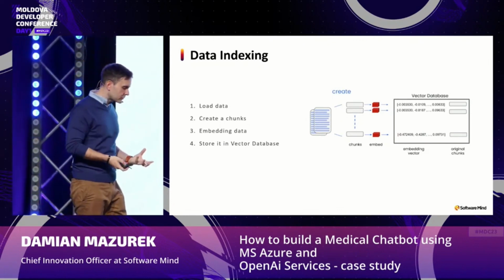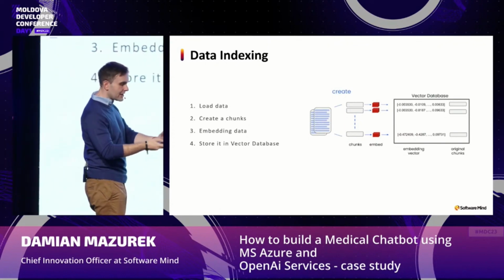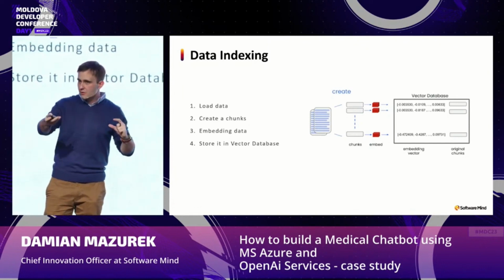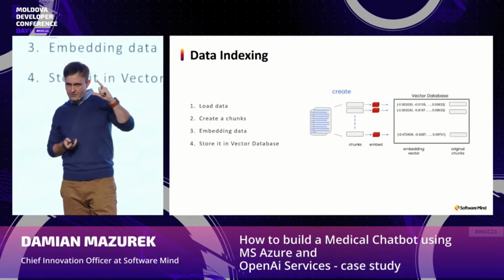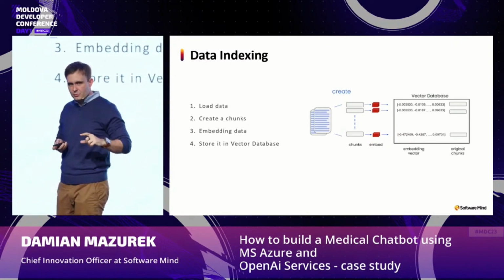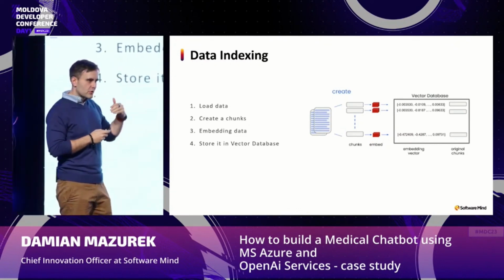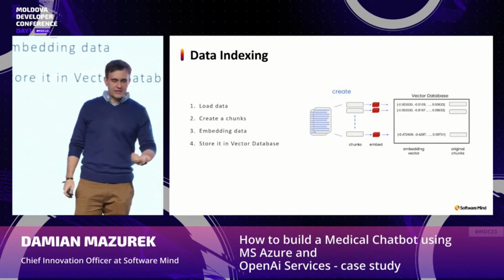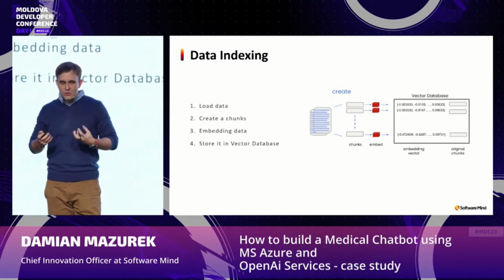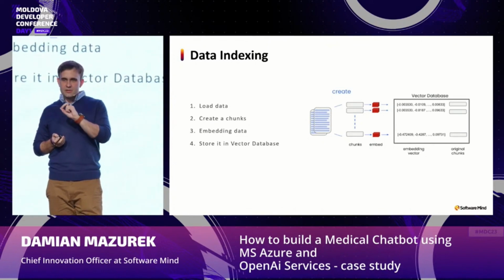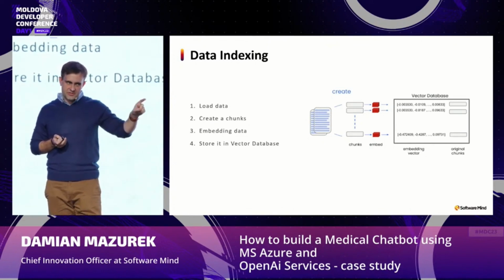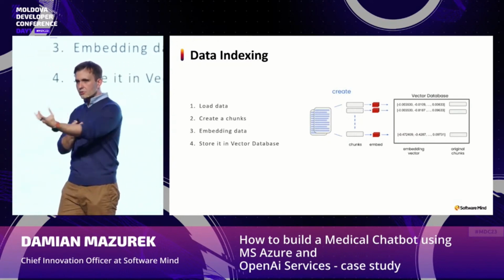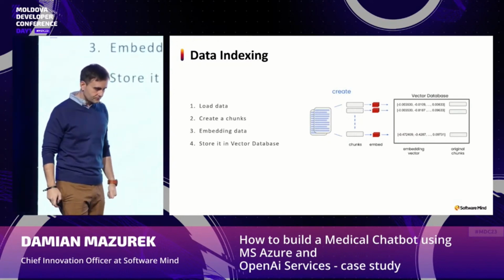process, where we load the data to our storage, we create the service that will embed it, and we split it into smaller chunks, because remember that our large language model has a limitation in the input and the output context, so it can process only a limited number of tokens. And then we search the database, we get the most relevant chunks of data, which are stored together with the vector representation of this data, and then use them as our input query to our large language model.